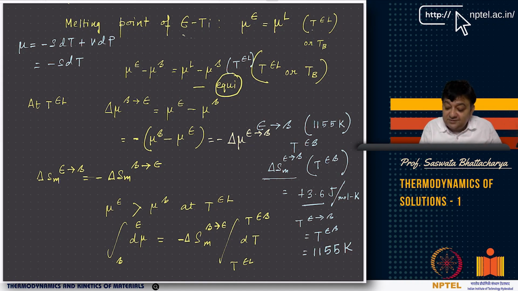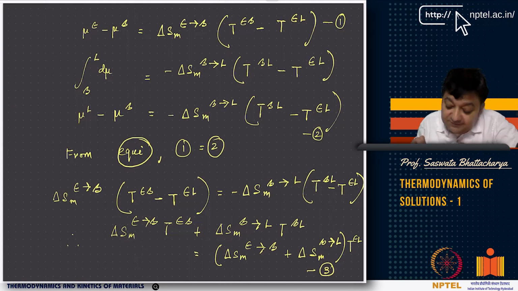So this is an approximation that we are using, right? It is an approximation because delta Sm can be a function of temperature, and it will change from one equilibrium temperature to another. So this is the metastable equilibrium temperature. This is the epsilon beta equilibrium temperature. At this temperature only I know this, but we are assuming that it is the same here also. So that's how we arrive at this equation.